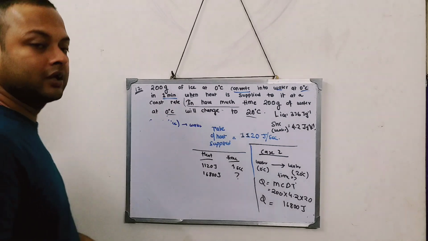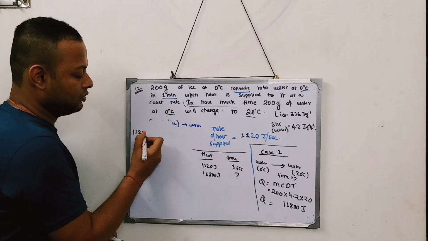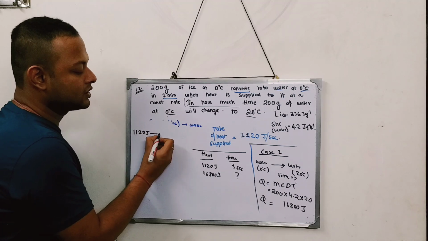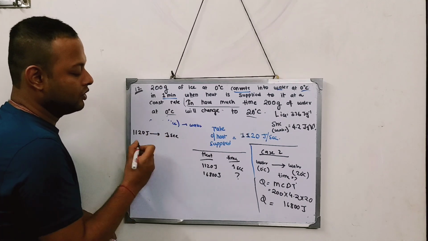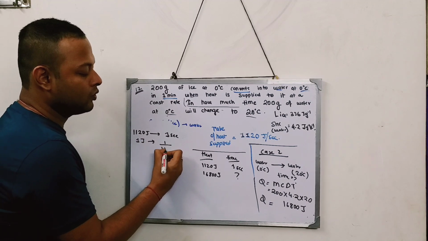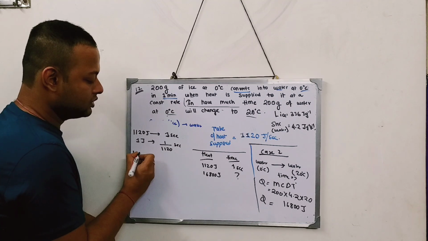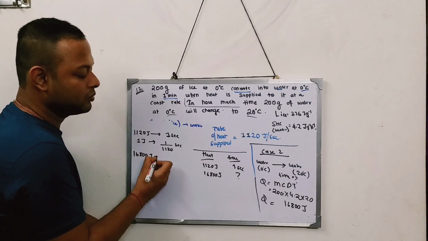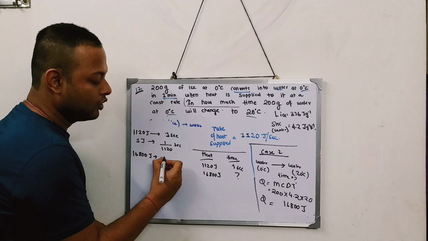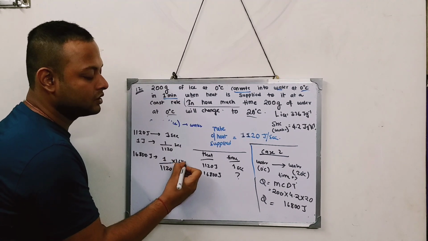So I think this is pretty easy to understand: 1120 joule of heat is supplied in 1 second. So 1 joule will be supplied in 1 by 1120 second, but I require 16800 joule. So this much heat will be supplied in how much time? 1 by 1120 into 16800.